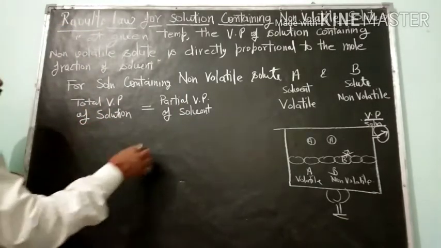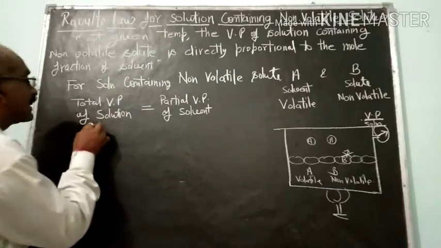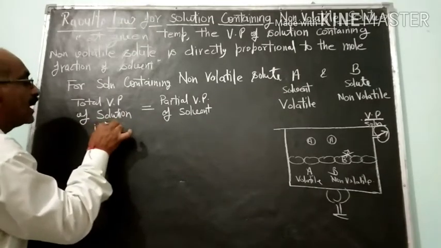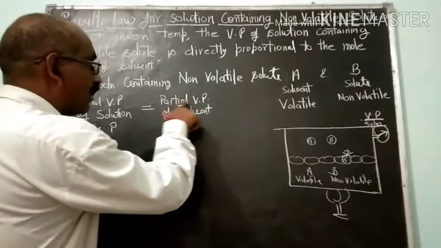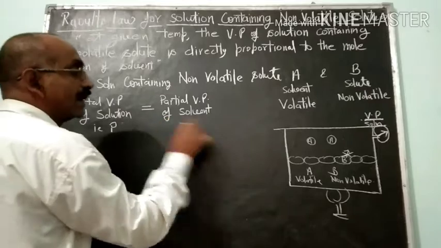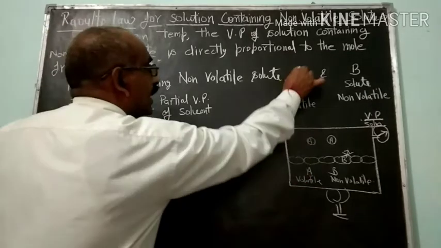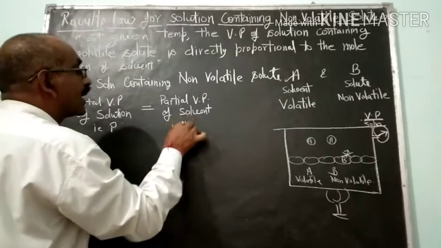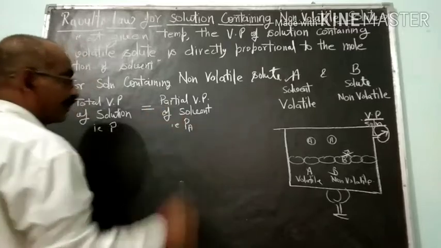Let the total vapor pressure be denoted by P, and the partial vapor pressure of solvent, here the solvent is component A, so I am denoting it by PA.